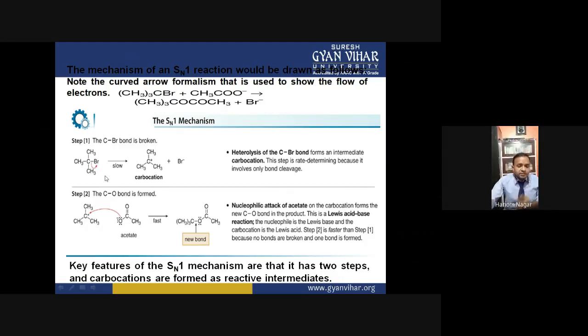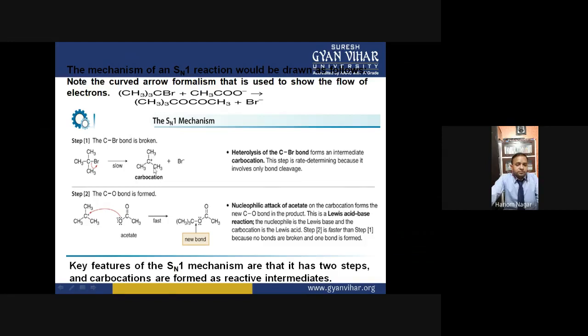And in the rate determining step there is involvement of only one species, that is the substrate molecule. That's the reason why this reaction is called a unimolecular reaction, because only one molecule is participating in the rate determining step here. Okay. So the key features of the SN1 reaction are that it is a two-step process, and in the first step, carbocations are formed as reactive intermediates. So this is the reactive intermediate. Until this carbocation forms, there will be no further progress of this reaction, no formation of the product.